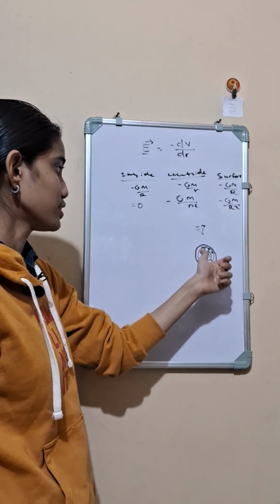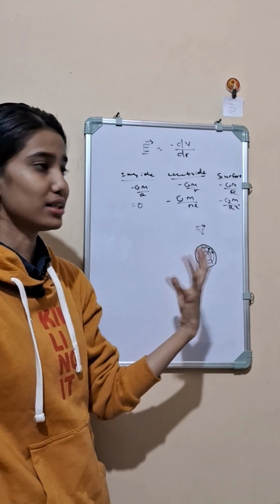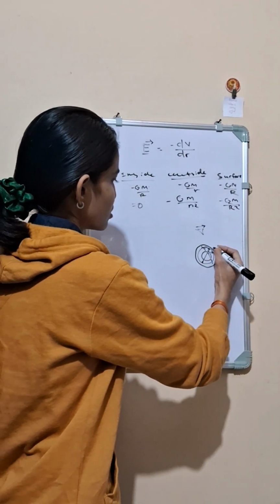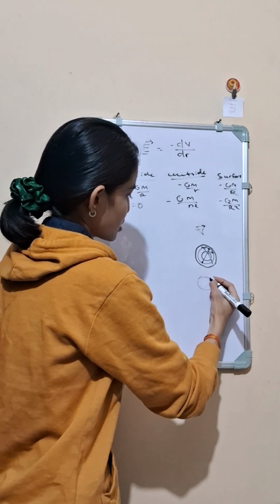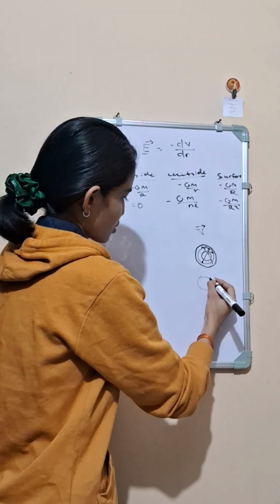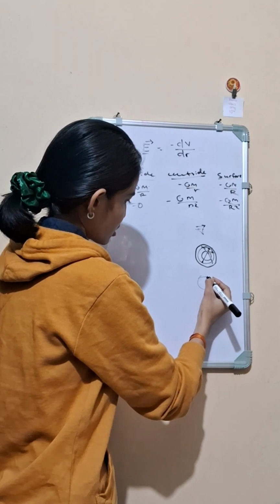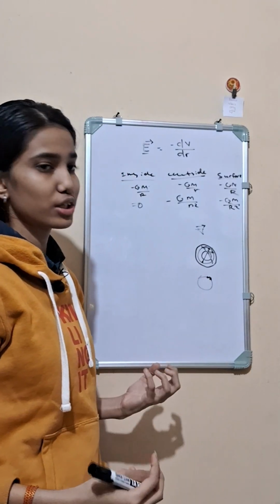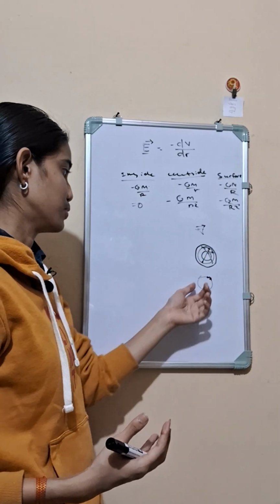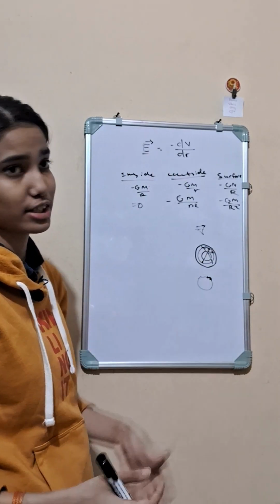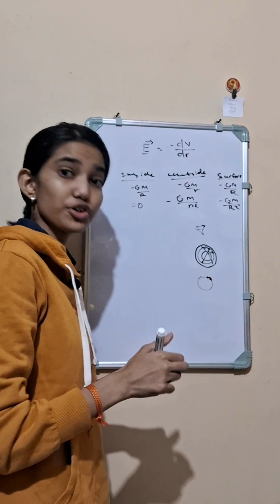But for the surface, there is some mass attracting it. Suppose this is a sphere and a point is here. This mass is attracting it along this direction, this mass is also attracting in the same direction, and the net resultant will have some value, as some force is there, some field is there. And this is for today.